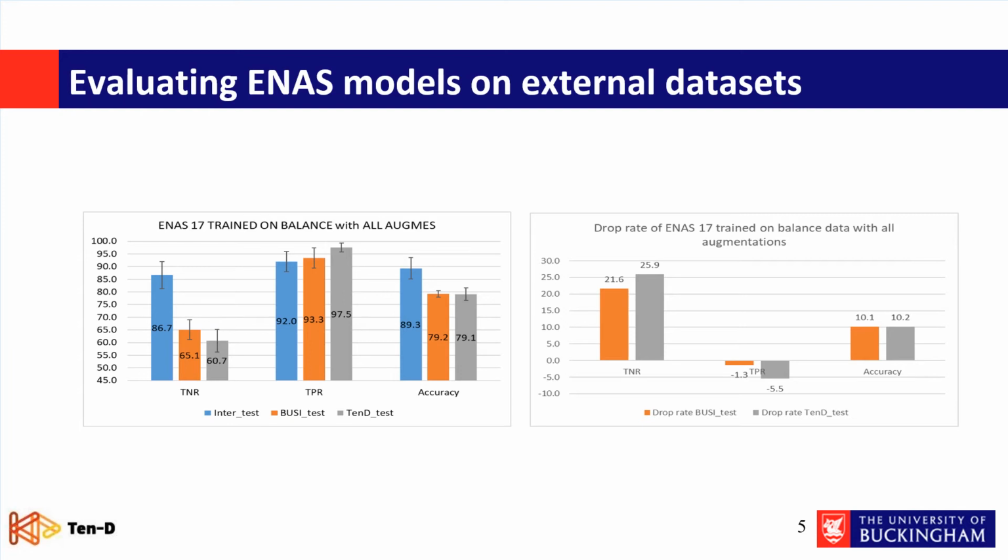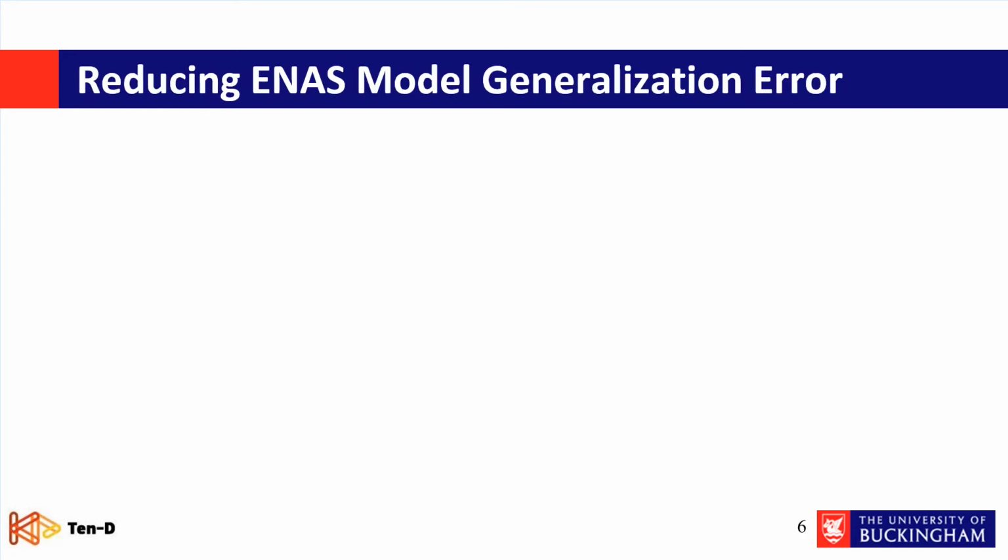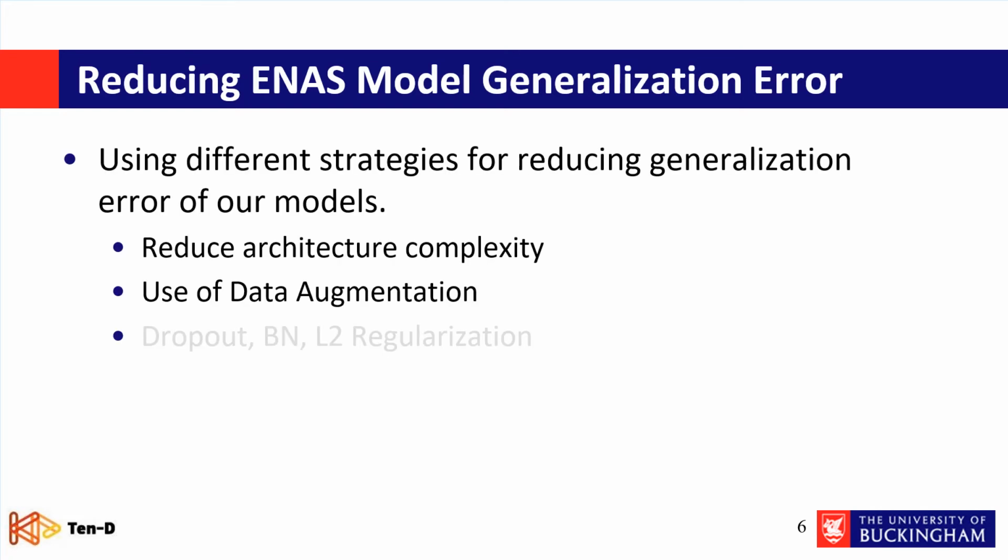To solve this problem, we thought about different techniques for solving overfitting of a CNN model. For reducing the generalization error in our ENAS-17, we examined different approaches. We listed all the approaches for reducing overfitting, and some of them already exist and are used in ENAS-17, which are dropout, batch normalization and regularization.